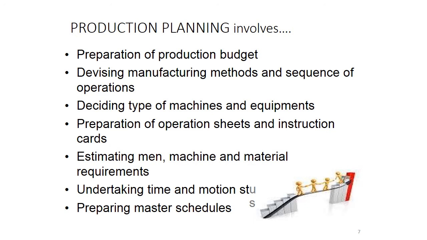Now production planning involves the preparation of the production budget, devising the manufacturing methods and sequence of operations, deciding types of machines and equipment, preparation of operation sheets and instruction cards, estimating man, machine and material requirements, undertaking time and motion study, and preparing master schedules.